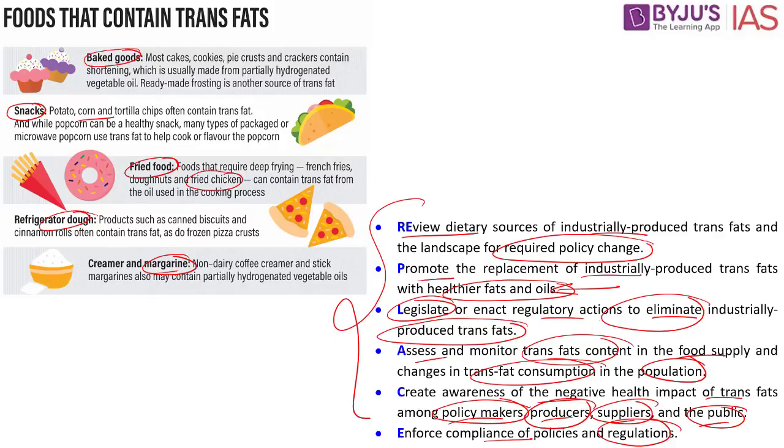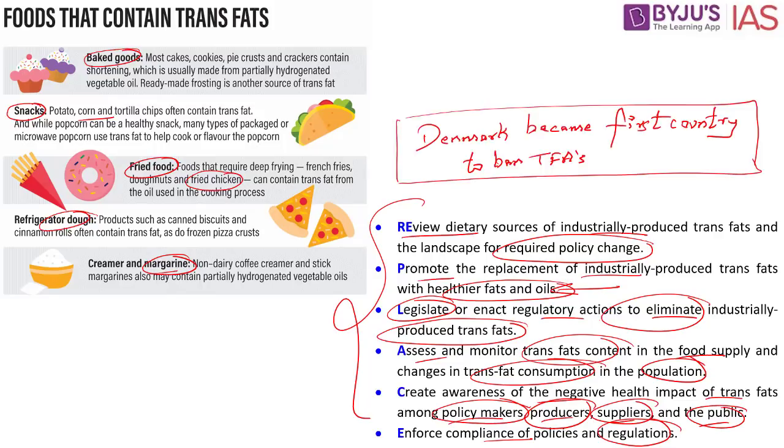Also remember, when in the year 2003 this particular issue was surfacing, there were major countries in the world which wanted to stop or reduce the intake or cut the consumption of trans fatty acids. And from the preliminary examination point of view, kindly remember that in 2003 Denmark became the first country to ban the trans fatty acids. Followed by this, other countries like Chile and Switzerland also banned the trans fatty acids. During the same period, several states in the United States of America like New York and California also implemented local bans as well.